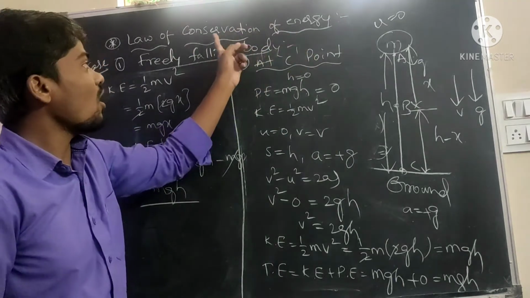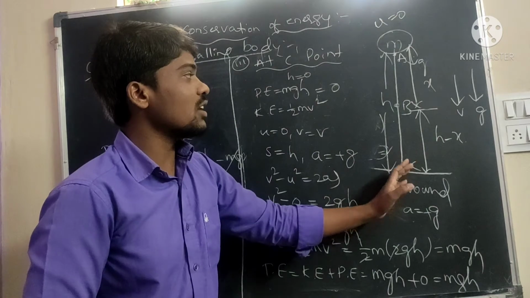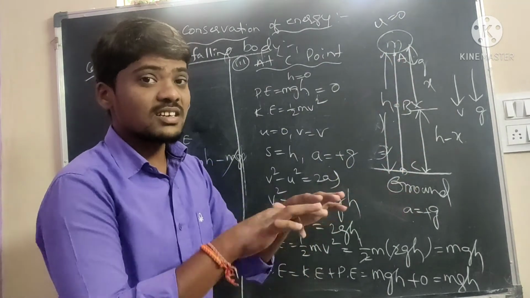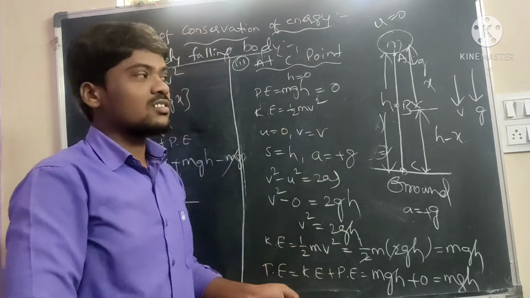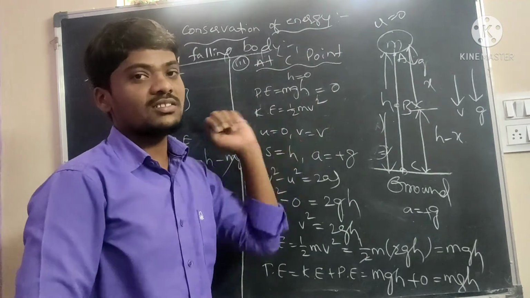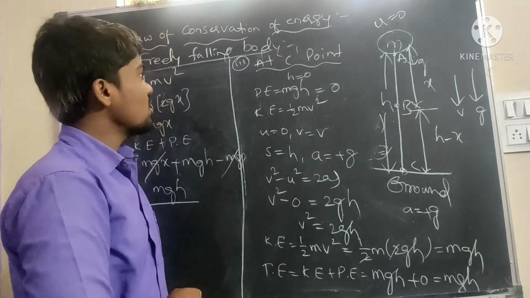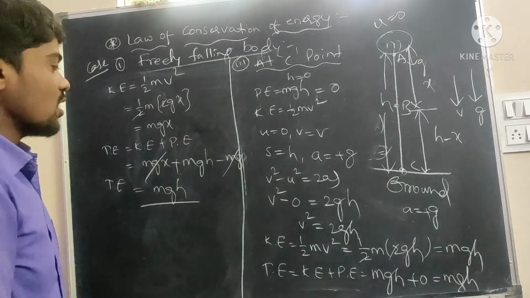Take any point, and the energy will be constant at different points. The energy is transferring from potential energy to kinetic energy and kinetic to potential energy, but the total energy is constant. That is what is meant by conservation of energy. Okay, this is your freely falling body. Next, see the vertical upward body.